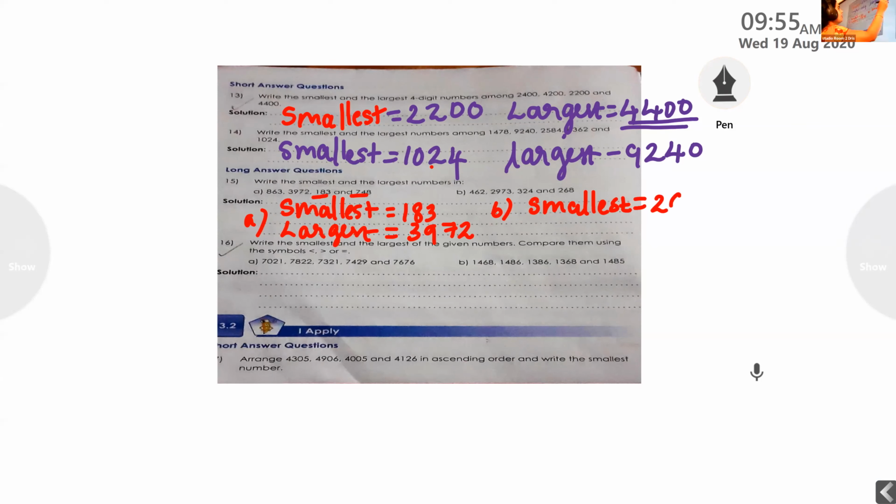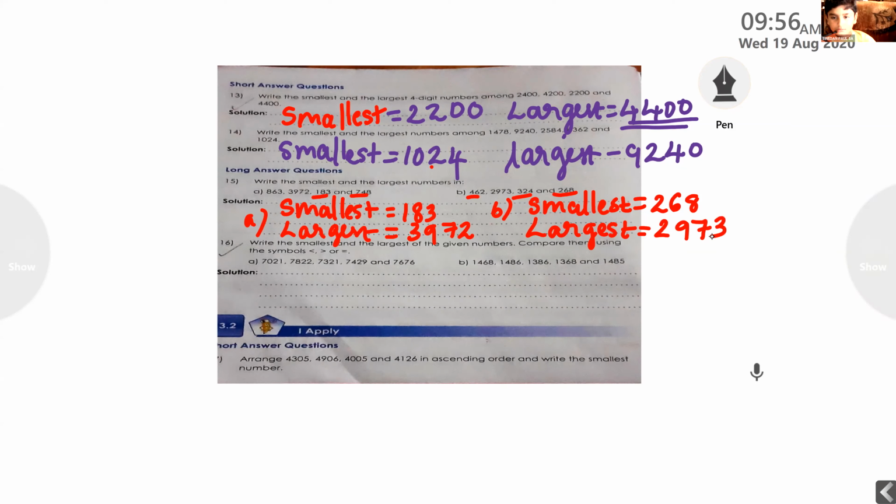268. Very good. It's correct. Because only these three numbers have 3 digits. The other number has 4 digits. In that, 200 is less. Other numbers have 300 and 400. Yes. Now, which is the largest? 2973. Very good, dear. Because that number only has 4 digits.